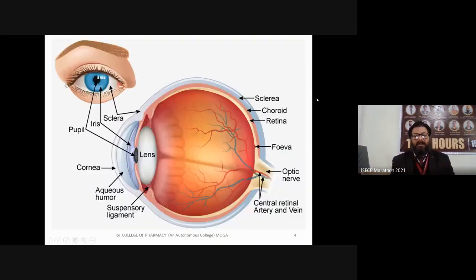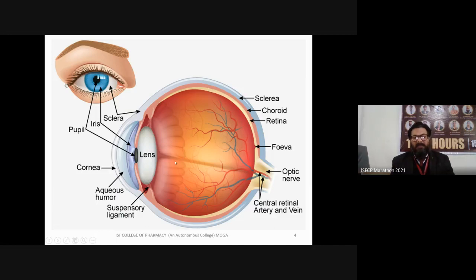In the eye, we discuss the pupil, which is the innermost portion. The portion surrounding the pupil is your iris, and surrounding the iris there is a layer called the sclera, which is the outermost layer of your eye. Below this sclera, the layers of the eye are the choroid and retina, and there is a structure that is overgrown, that is the fovea. There is a passage for the optic nerve and the central retinal artery and vein.